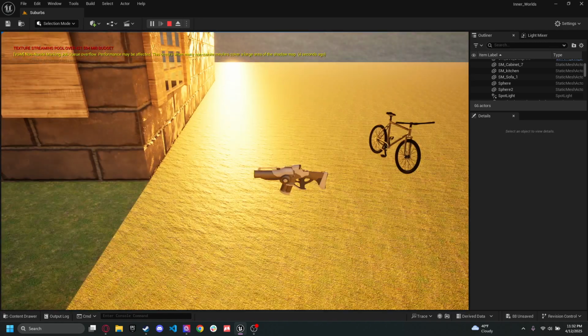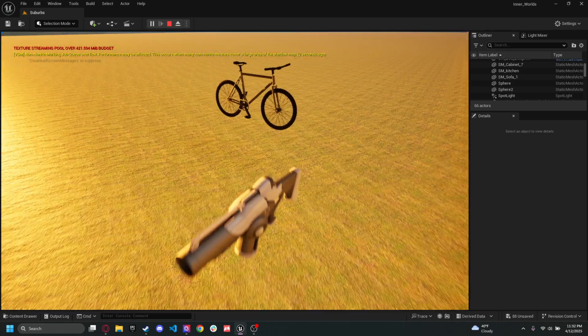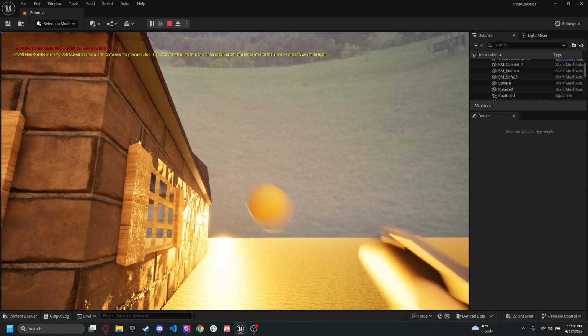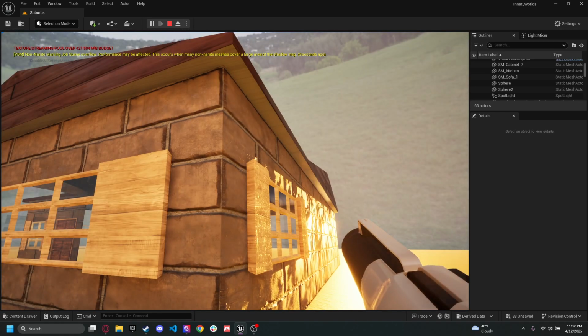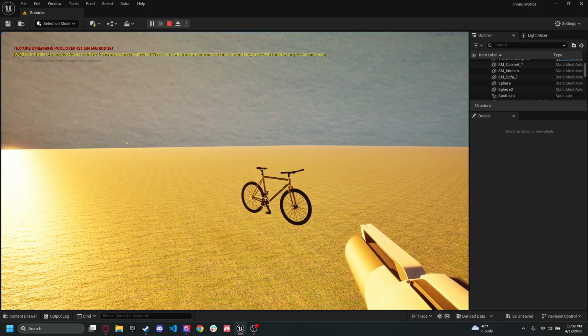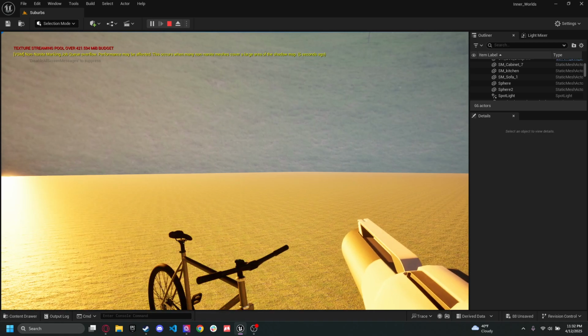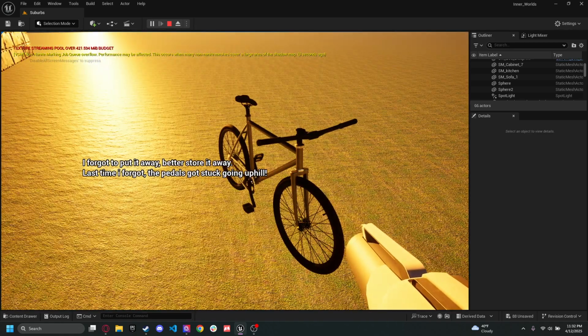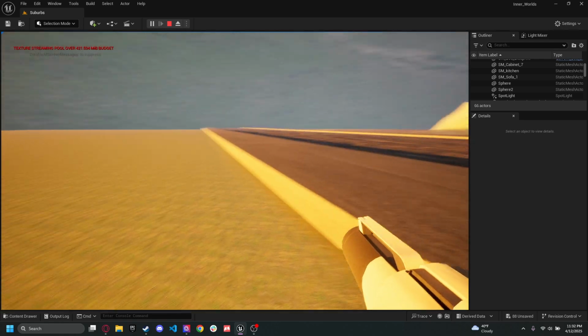Originally, I wanted an interaction system, and I was thinking of using the preset FPS gun so that you can shoot it at something, and if it hit it, it would count as interaction. But that was a bit complicated, so I settled for when you press E, you have a bit of a delay, and then objects will be interacted with.